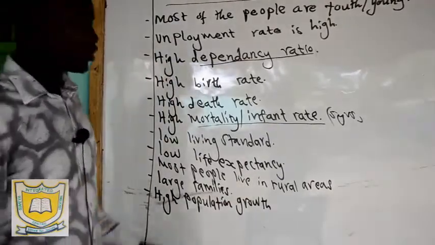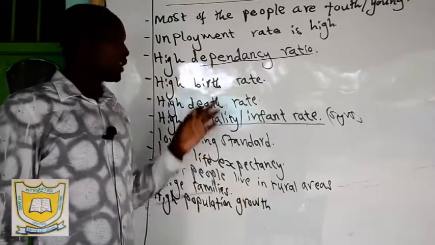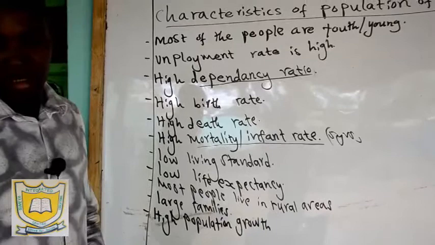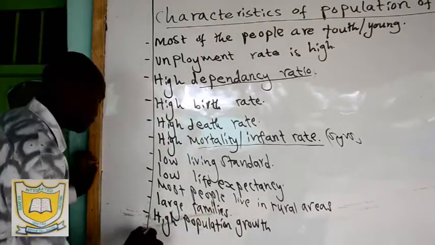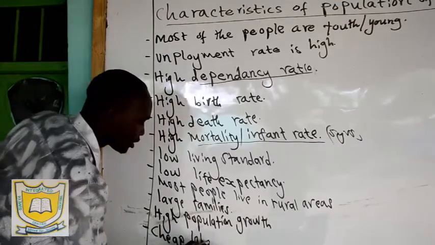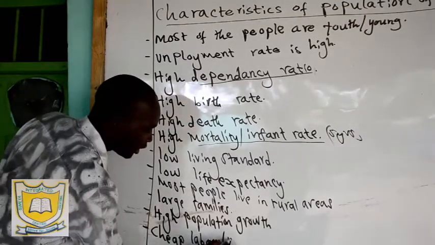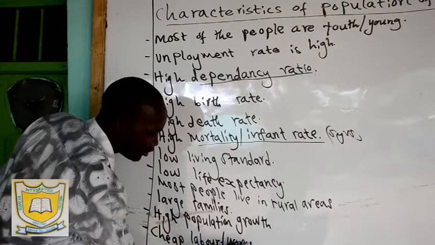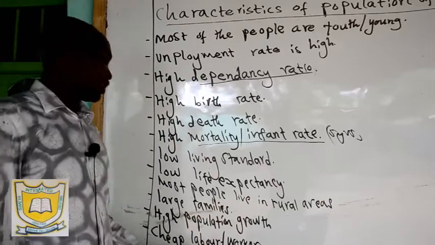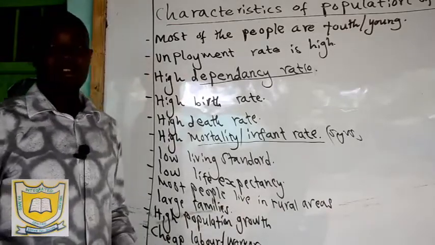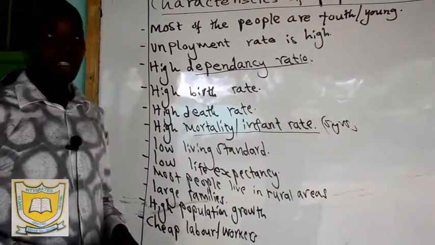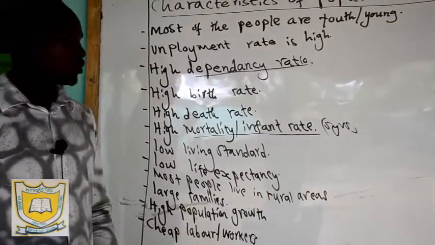So the population growth is very high because of high birth rate. So the population keeps on growing every now and then because of the high rate. And then cheap labor. Labor are workers. Because there is high population growth, there is a lot of labor in India. That's the main advantage of a highly populated country. So you'll find that we have very many people in the country. They can provide labor in industries and so on.